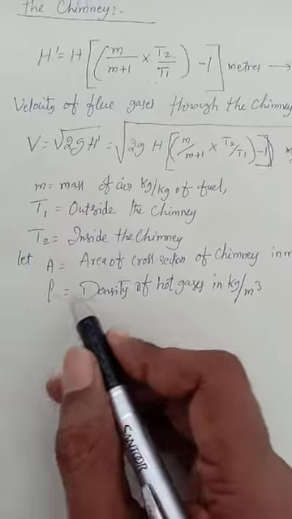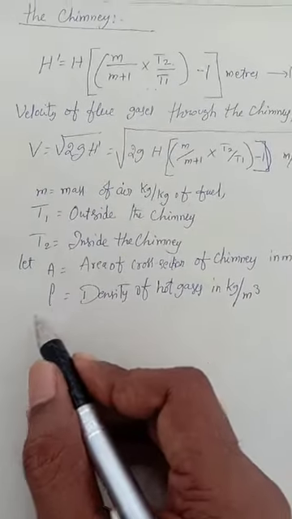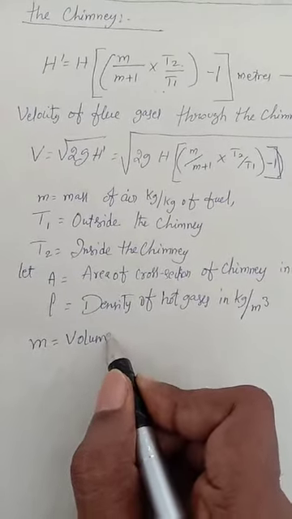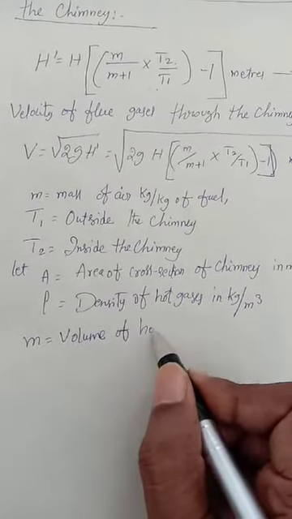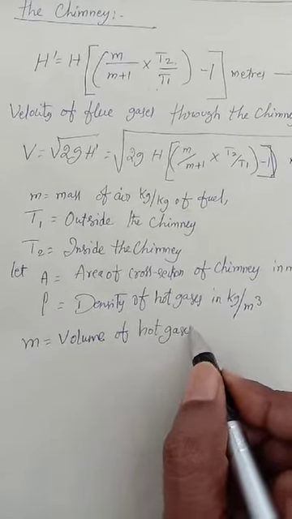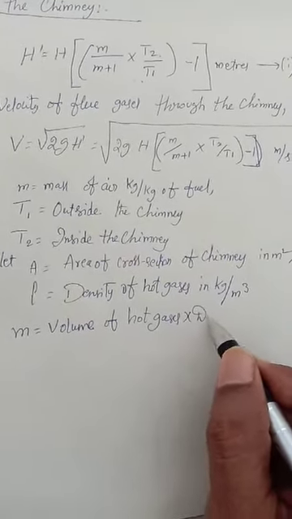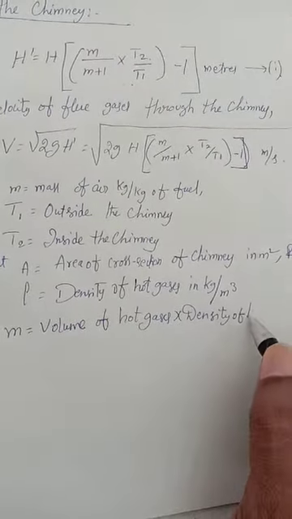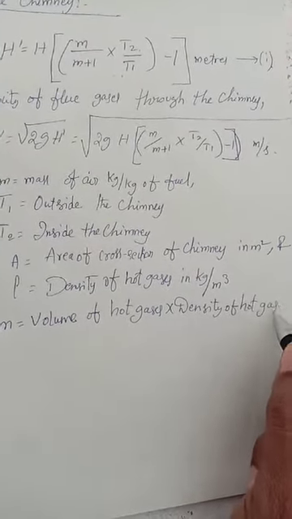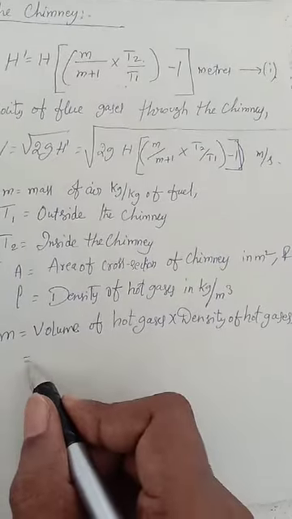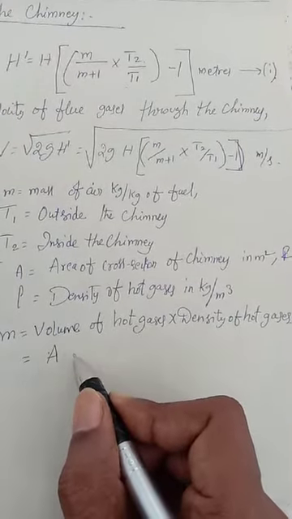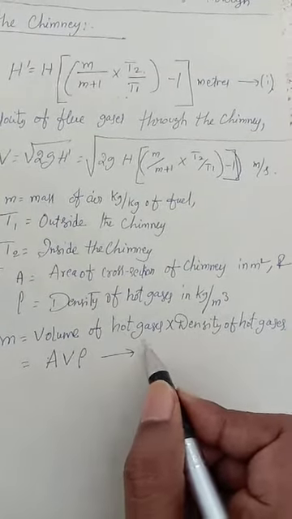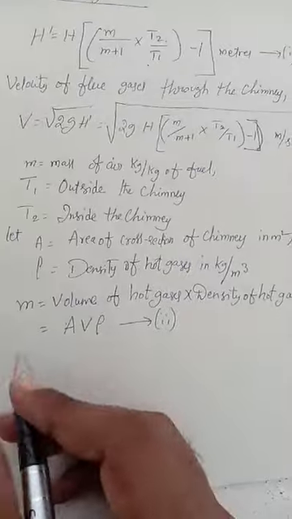Okay, mass of hot gases discharged per second, m, is equal to volume of hot gases into density of hot gases. Then we can write this as A V rho. So put this as equation number 2.